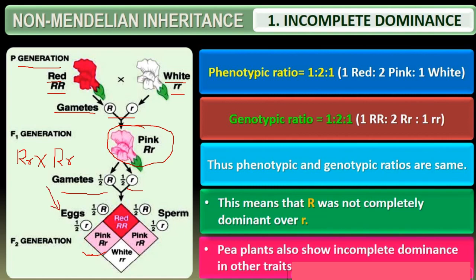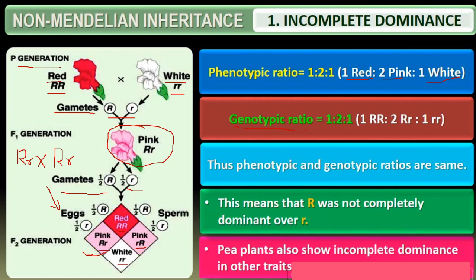So what are the results? 2 capital R, then 1 capital R 1 small r, again 1 capital R 1 small r, and recessive 2 small r. So here you find 3 types of phenotypes. One is red color, 2 are pink color, and 1 is white in color flowers. How do we write the phenotypic ratio? Red is to pink is to white: red is 1, pink is 2 and white is 1. Accordingly, the phenotypic ratio is 1 is to 2 is to 1.